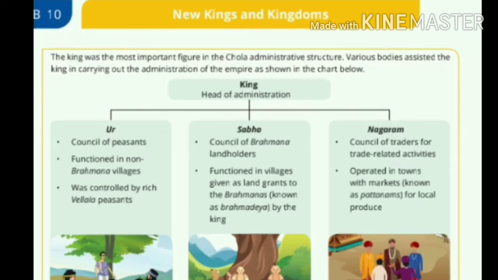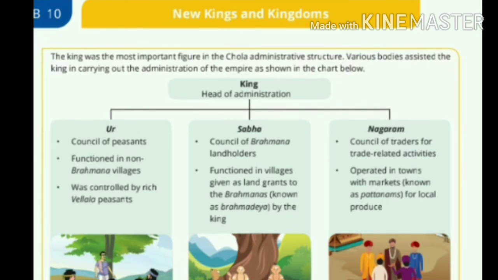The Chola Empire included the king as the head of the administration. Then it includes the Ur, which was a council of peasants. It includes the Sabha, which was a council of Brahman landlords, and then the Nagaram, which was a council of traders for trade-related activities. Now, Ur functioned in non-Brahman villages.